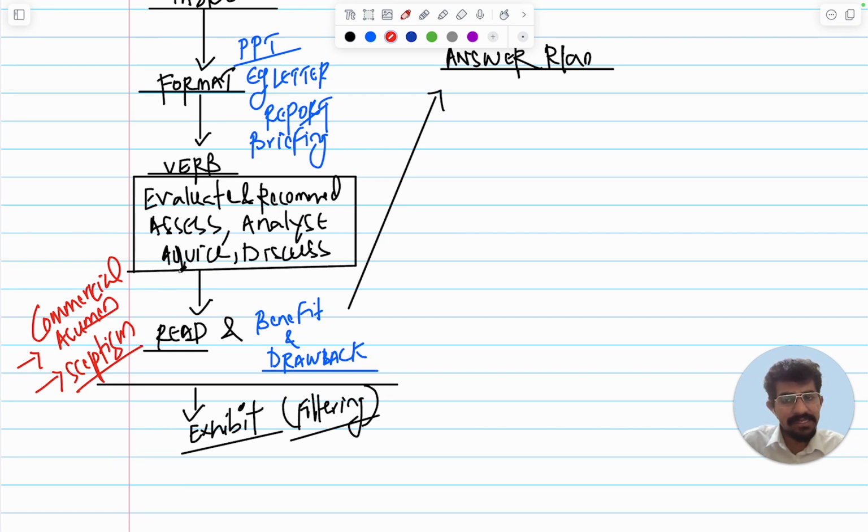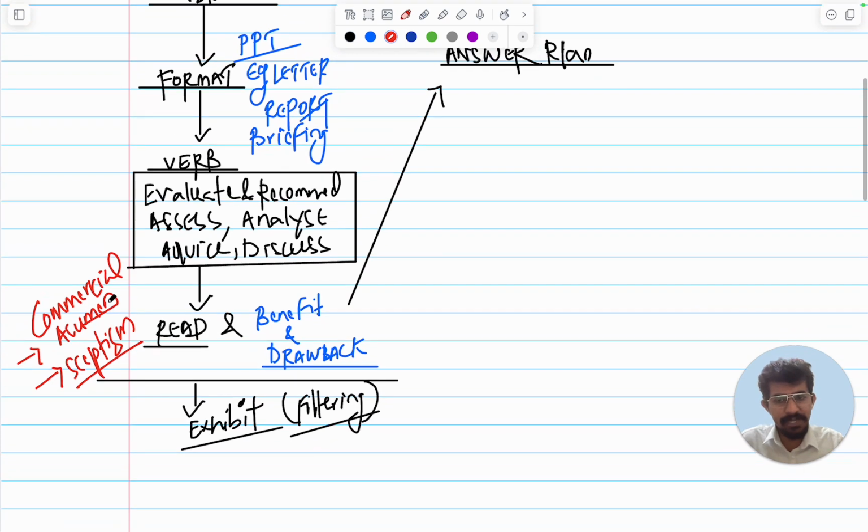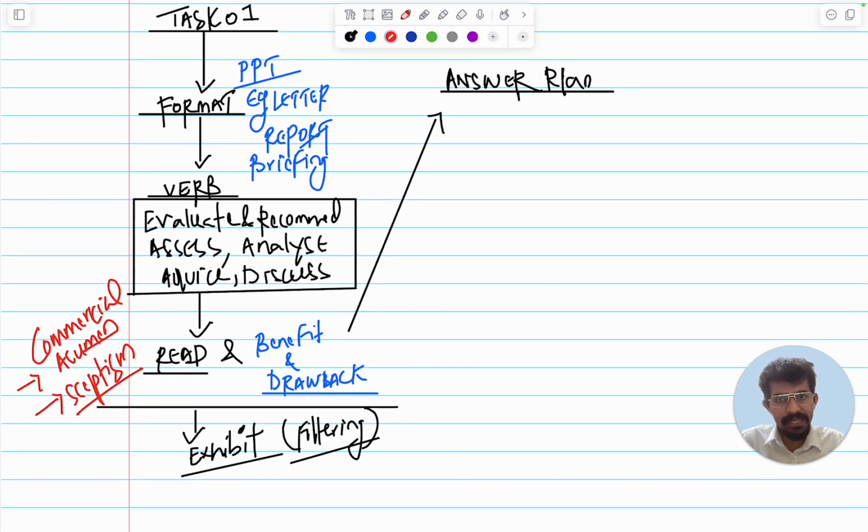So the other three things are general writing, but these two are effective skills that you have to keep in mind. Then once you are doing the exhibit, first reading, take out the data from the exhibit. Don't copy paste the data. You identify the points from the exhibit.